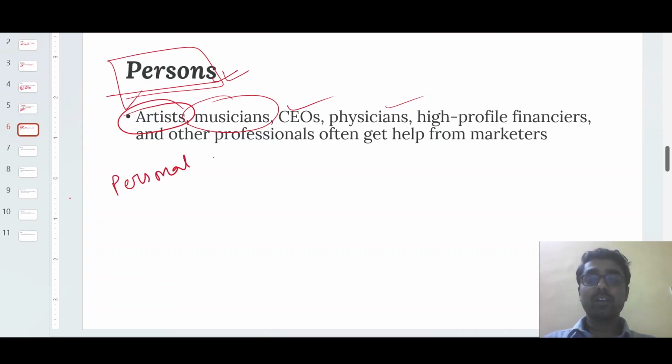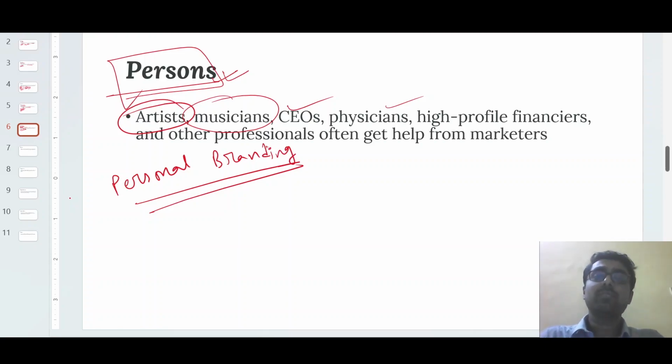I think all of you have heard about this word: personal brand or personal branding. That is all about we are selling ourselves. In your interview, what will you do? Simply, you will sell yourself. You will showcase your talent, your skills, your previous experience, and also your previous knowledge. Right. So in this way, you just sell yourself. So that is basically the persons.